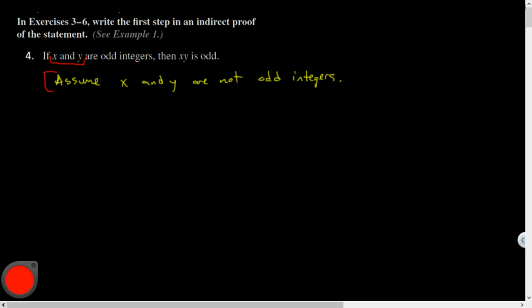Guys, I'm thinking on this. I was assuming the hypothesis. Okay, let's think about this. So P implies Q. I was assuming not P, but that would not necessarily mean that this statement was false if not P was true. So they were assuming not Q. Huh. I don't know, guys.